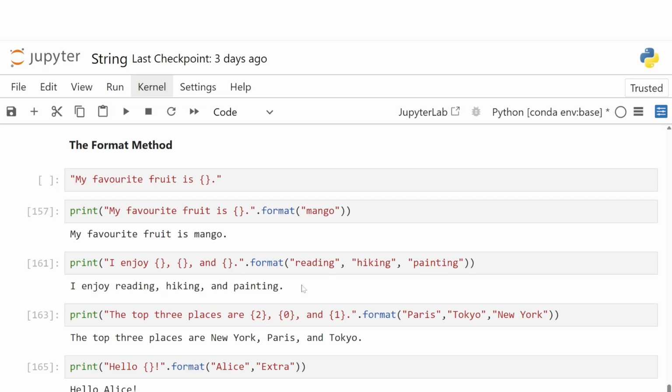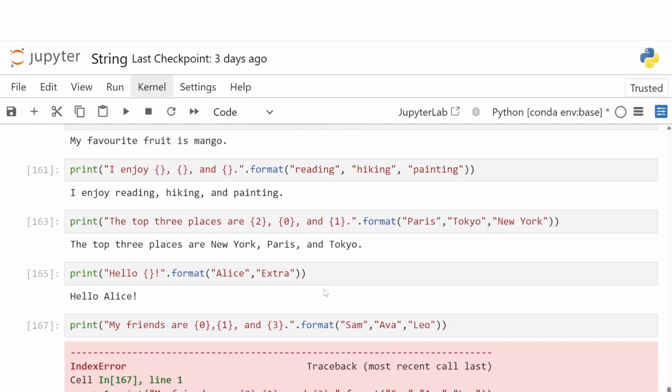Now here, each set of curly braces will be replaced by the values you pass to format, in order. So the result is: I enjoy reading, hiking and painting. The first value goes into the first placeholder, the second goes into the second placeholder, and so on.